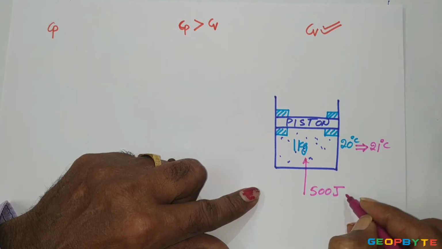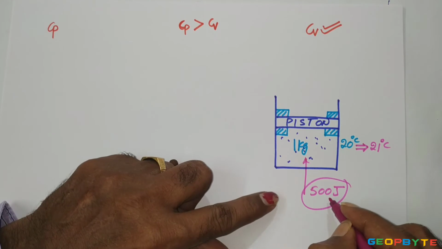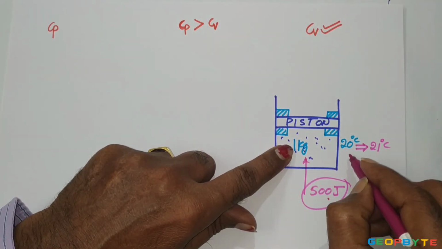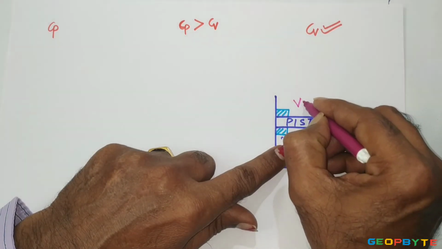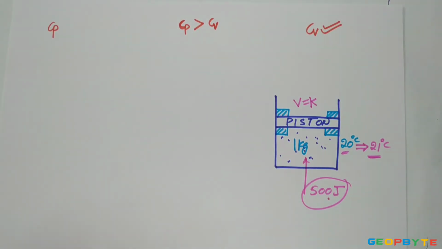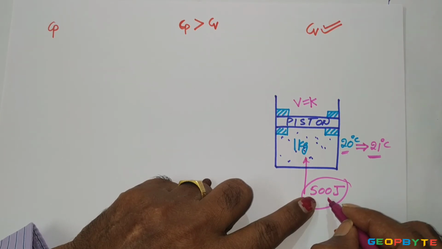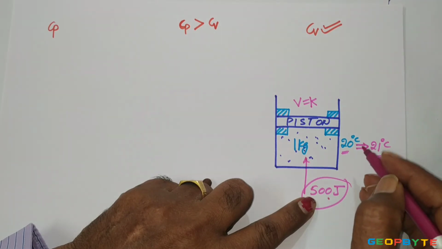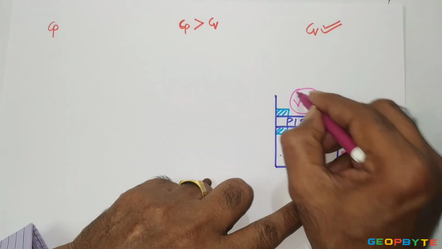Then I can say this is the amount of heat which is given to 1 kg mass of gas to raise the temperature from 20 degrees centigrade to 21 degrees centigrade at constant volume. In this case, volume is remaining constant because the piston is not moving. So this 500 joules of energy is increasing the temperature of 1 kg mass of gas from 20 to 21 degrees centigrade at constant volume.